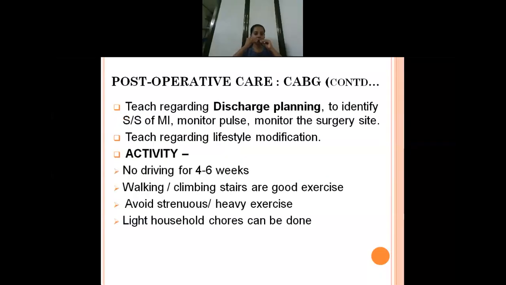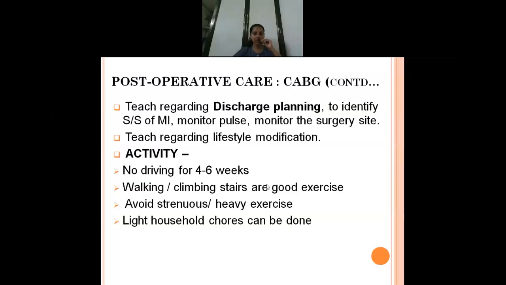Now once they are planning for discharge and everything is all right with the patient, you have to teach the patient certain things when he is planning to get discharged. Also tell the patient that they have to identify complications. How will they identify complications? For that, you have to give health education regarding all the disease conditions, regarding lifestyle modification, and how to monitor the pulse for 1 minute. Everything the patient has to learn and go home.